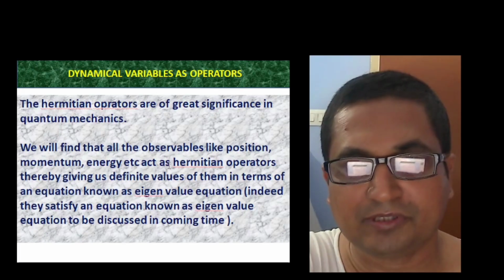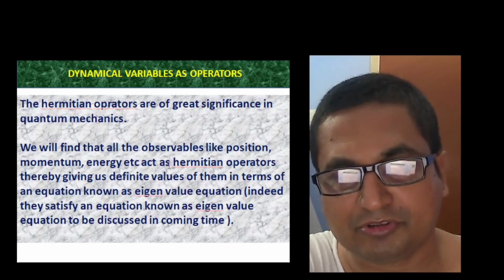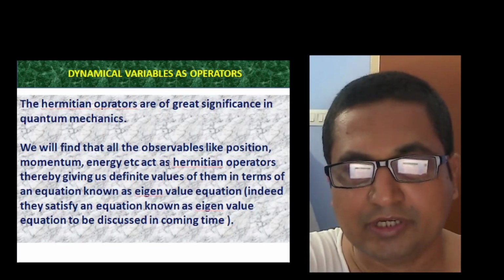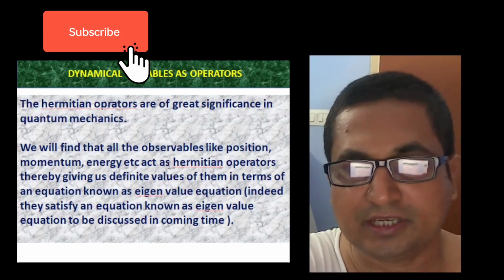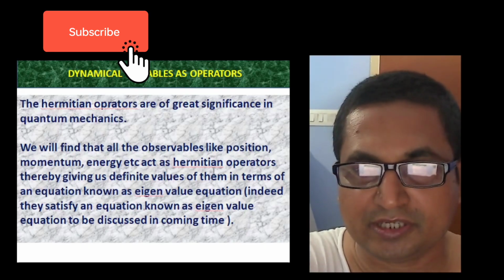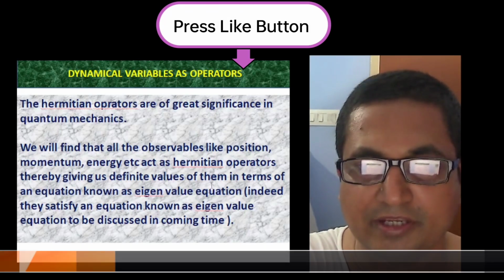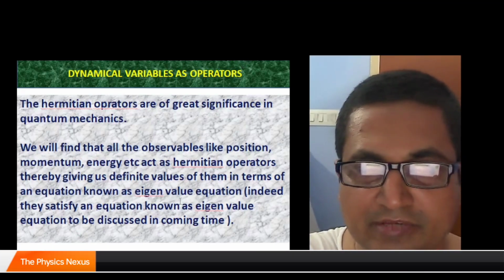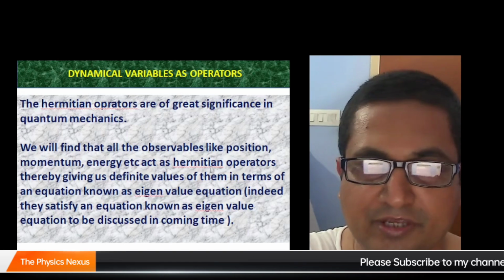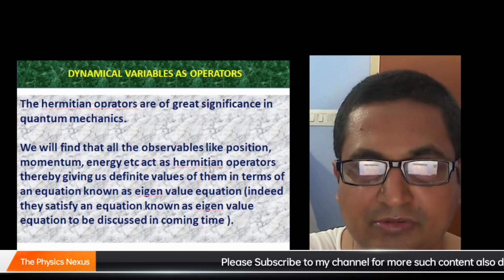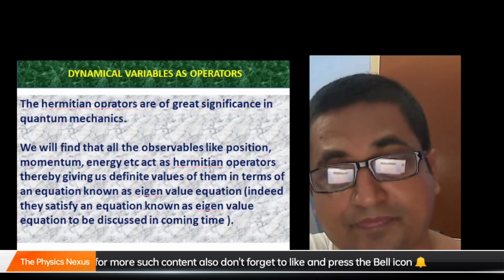In particular, when we talk about operators, the Hermitian operators are the most significant operators in quantum mechanics. We know that observables like position, momentum and energy act in quantum mechanics as Hermitian operators. And we'll find an equation known as the eigenvalue equation, where the Hermitian operators give some definite values, and that's why they're so important in quantum mechanics.